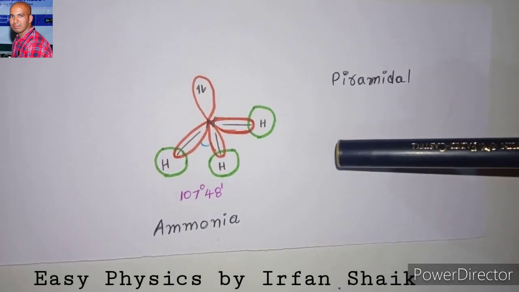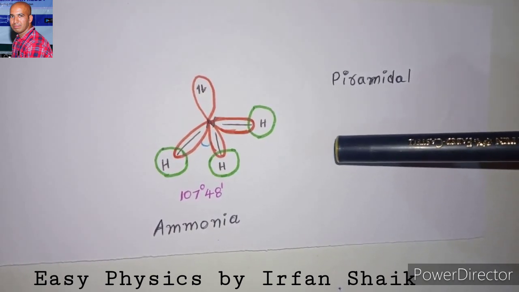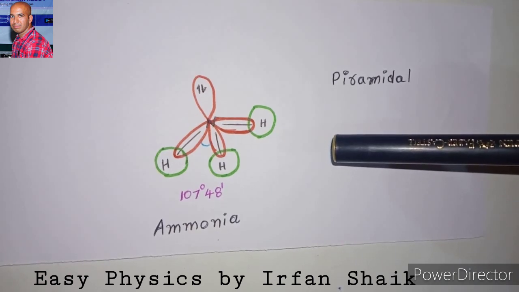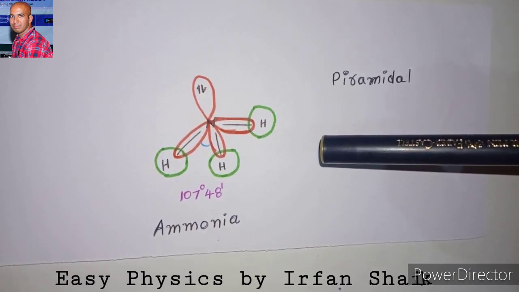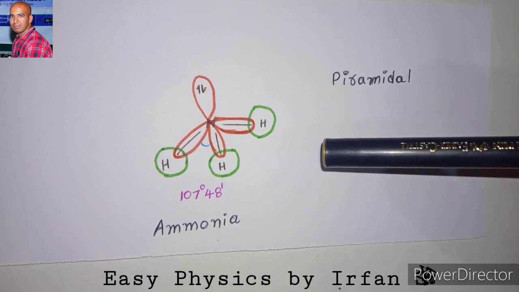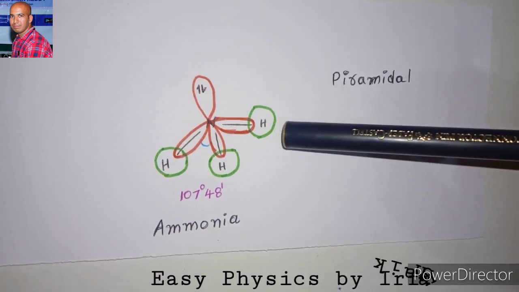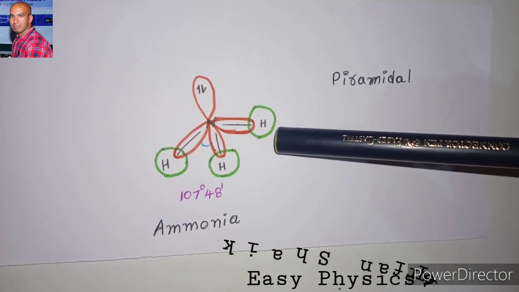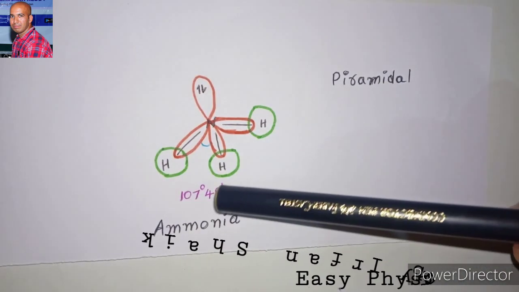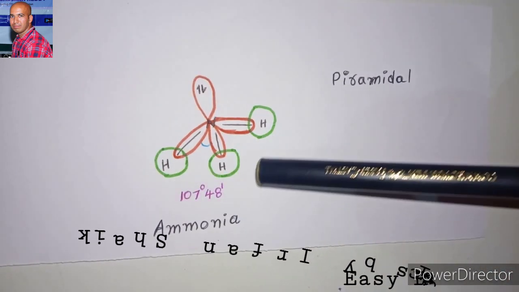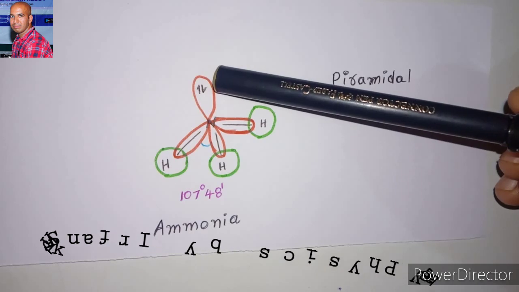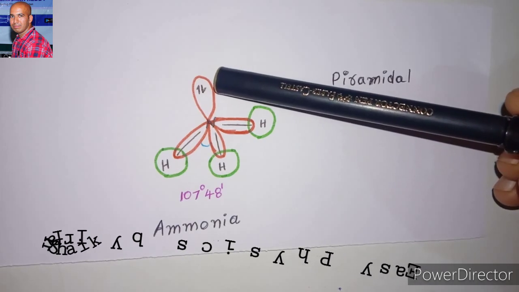This is the structure of the ammonia molecule, that is NH3. So here, as per the electronic configuration of nitrogen, it has a lone pair of electrons and also three lone electrons. These three lone electrons bond with the three hydrogen atoms to form three sigma bonds, and the lone pair of electrons is present at nitrogen.